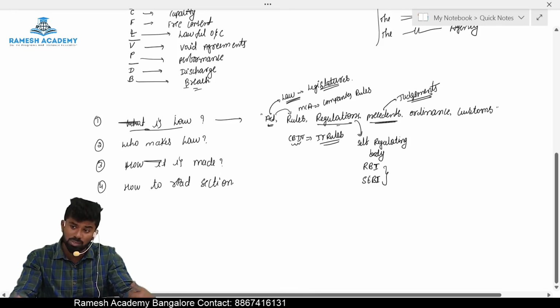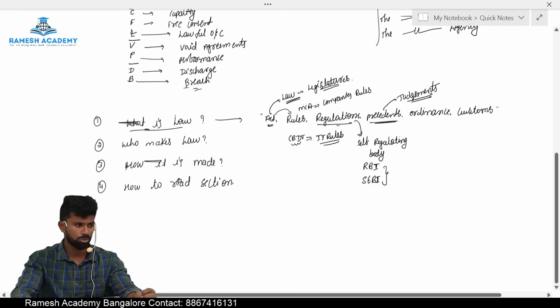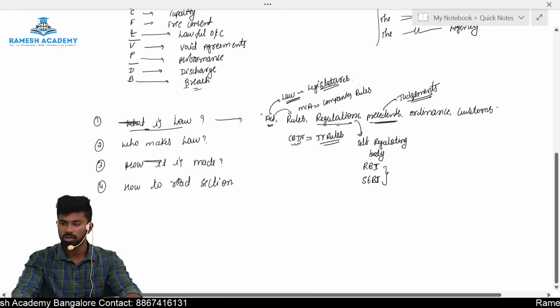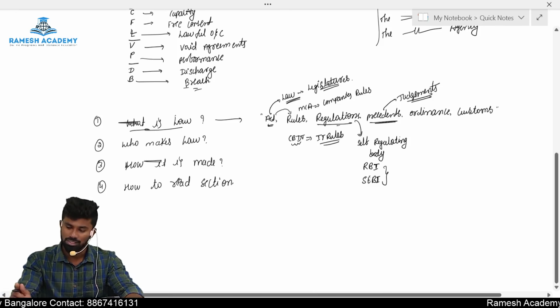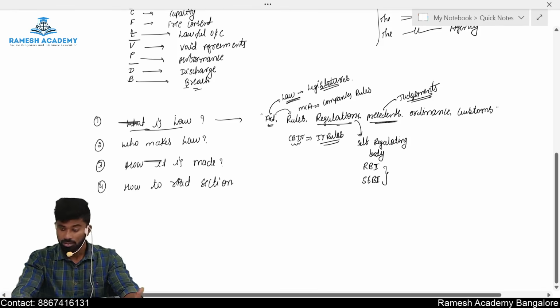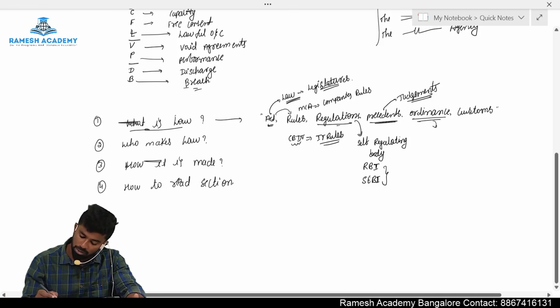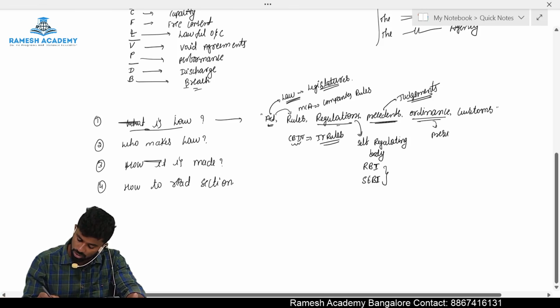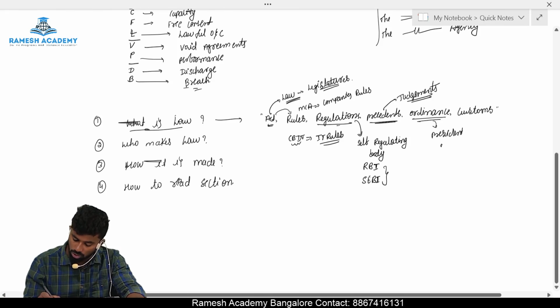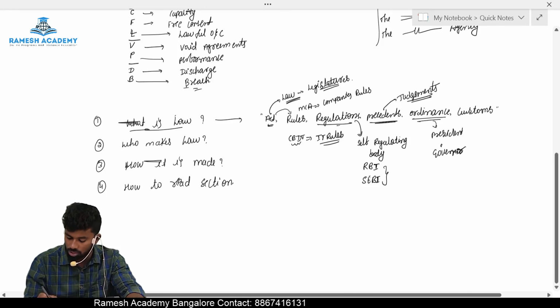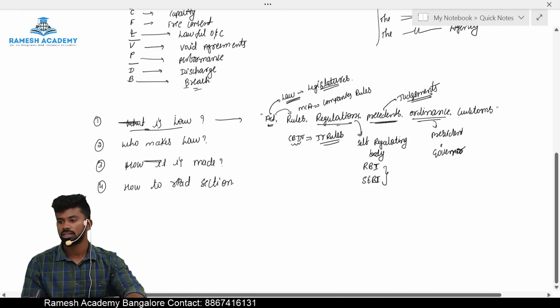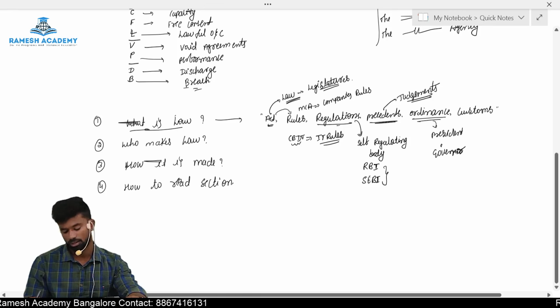So precedent becomes a rule of law which is required to be followed in similar cases. That is why precedents are called law. Then comes ordinance. So who makes an ordinance? Ordinances are made by the President. The ordinance is promulgated either by the President or by the Governor of the state. In case of central law, it is the President. In case of state law, it is the Governor.